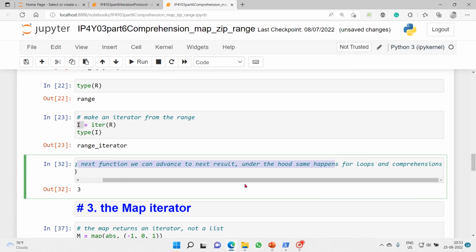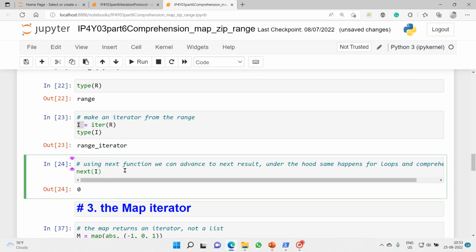Under the hood, the same happens for loops and comprehensions. That's why I'm trying to explain both the parts. We have done it with inbuilt functions, and we are doing it with manual iterations also, so that it's very clear. But under the hood the same happens. They will use the same next method and the same iter method.